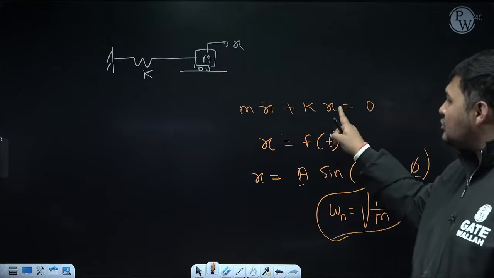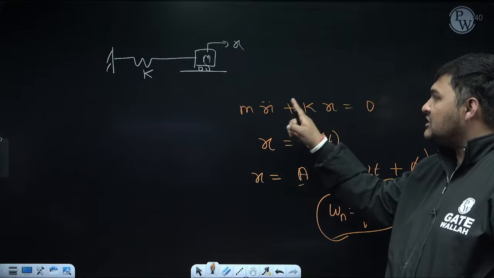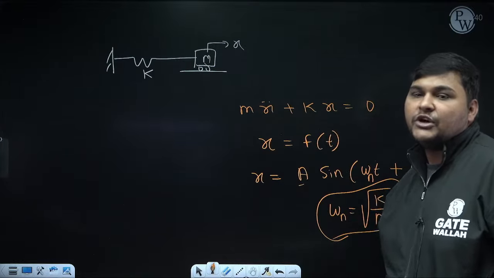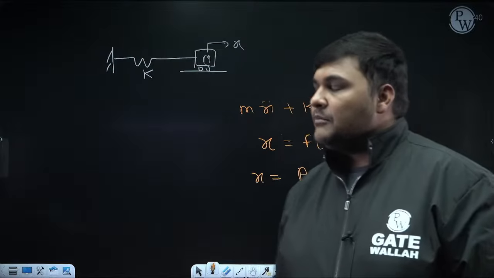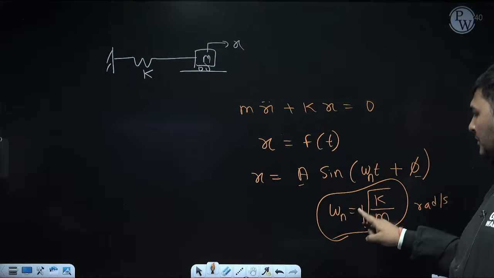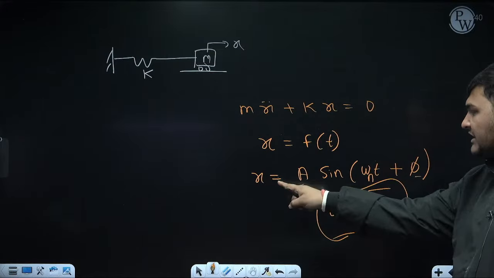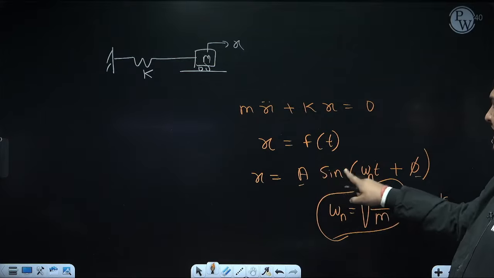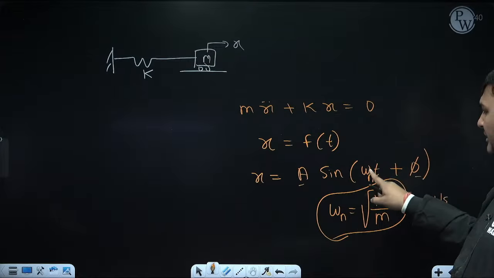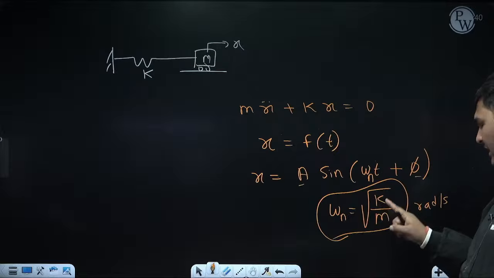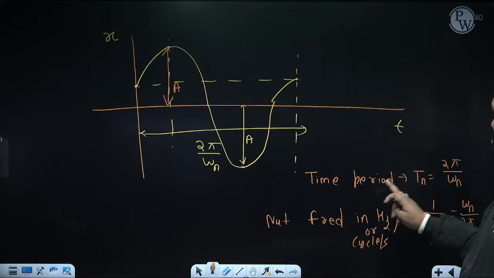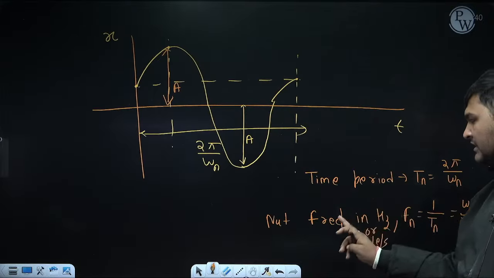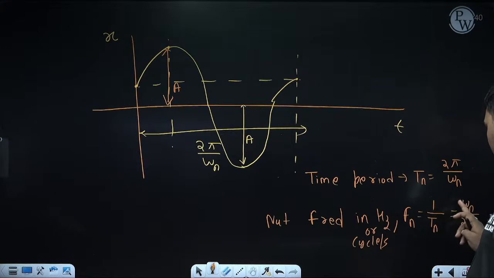For the general case, the coefficient of displacement is the stiffness of the spring. For the general case, the coefficient of acceleration is mass. But you can remember, whenever the equation is like this, omega n will be like this. If you know omega n, you can easily write this equation. It is simple harmonic, na? Means the solution will always be like this: a sin(omega t plus phi). For natural vibration, instead of omega, we are writing omega n. For the general case, omega n is root k by m. If you calculate omega n, we can calculate time period also, which is 2 pi by omega n. We can calculate natural frequency in hertz also, which is 1 upon Tn, that is omega n by 2 pi.